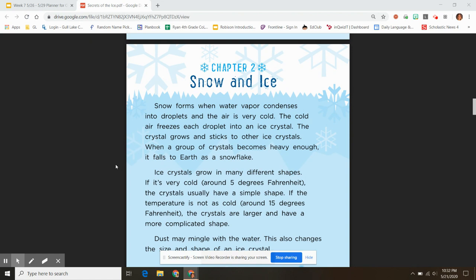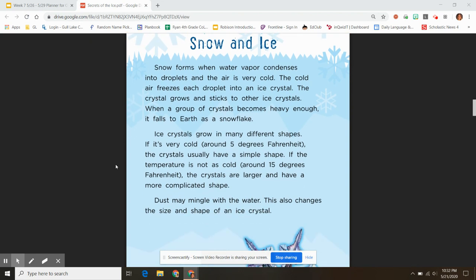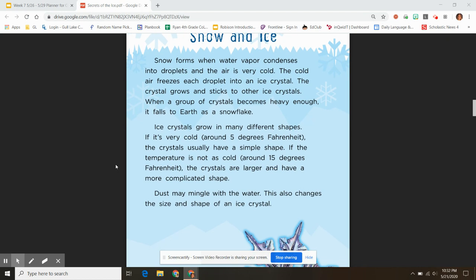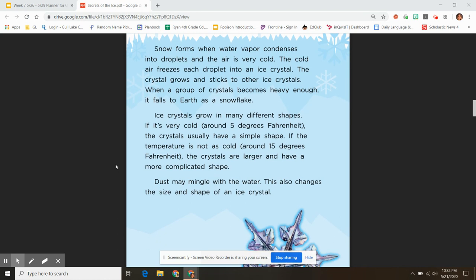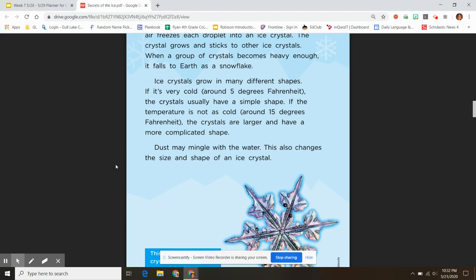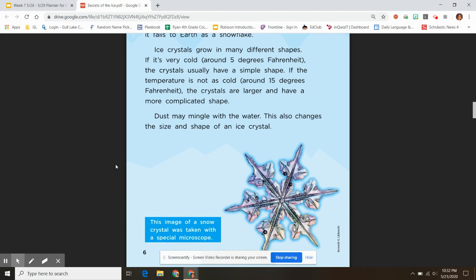Ice crystals grow in many different shapes. If it's very cold, around 5 degrees Fahrenheit, the crystals usually have a simple shape. If the temperature is not as cold, around 15 degrees Fahrenheit, the crystals are larger and have a more complicated shape. Dust may mingle with the water. This also changes the size and shape of an ice crystal.